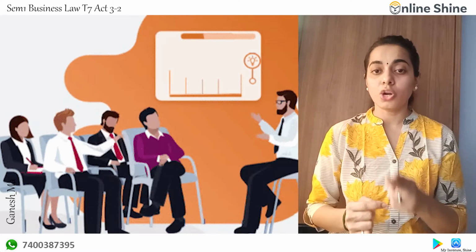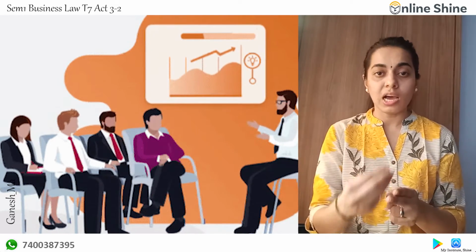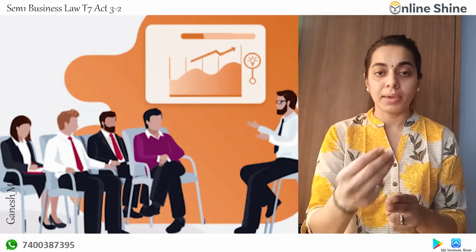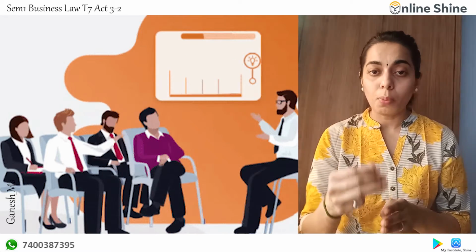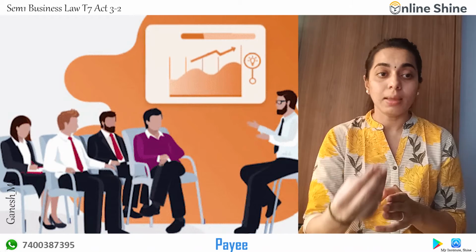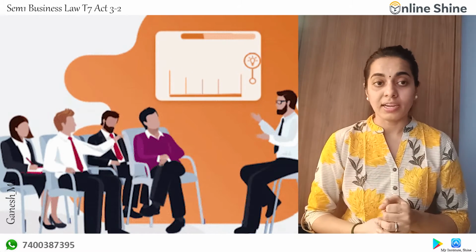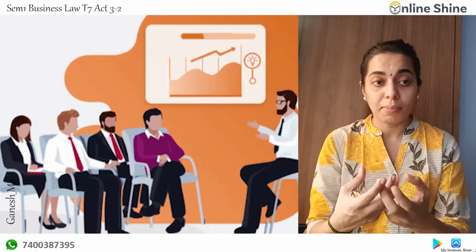Another person is a drawee who has to make the payment, whose name is given, and he is going to make the payment. And the third person who is entitled to make the payment, who is going to pay. So these are the parties who are certain, whose names are being mentioned in the bill of exchange.